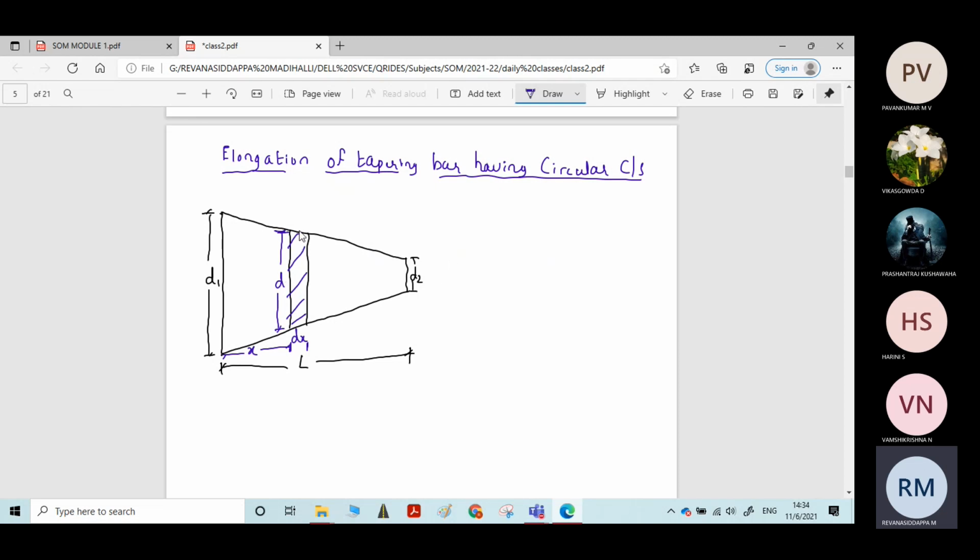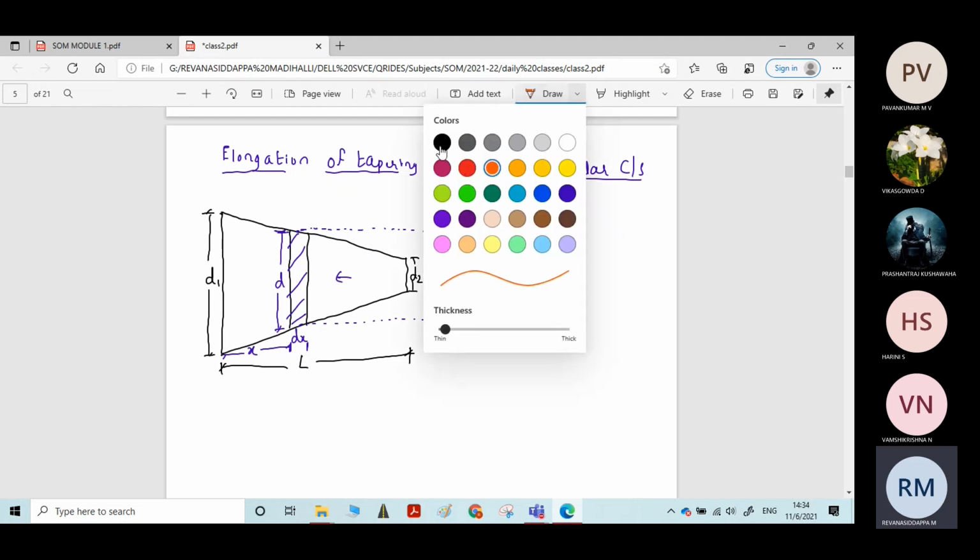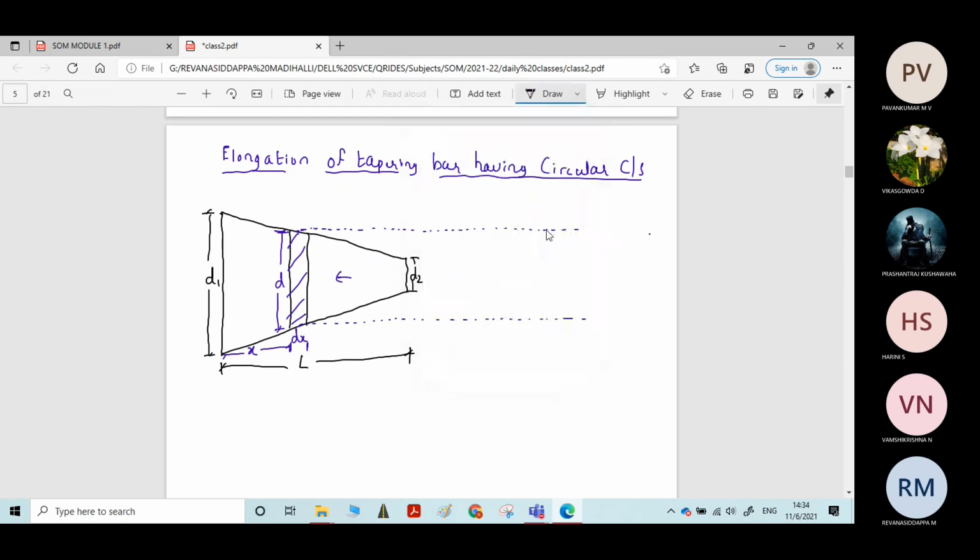If I cut the bar at this element of strip, what will the cross section be? Looking at the uniformly tapering bar from this side, we will be able to see a circular cut portion with diameter d.